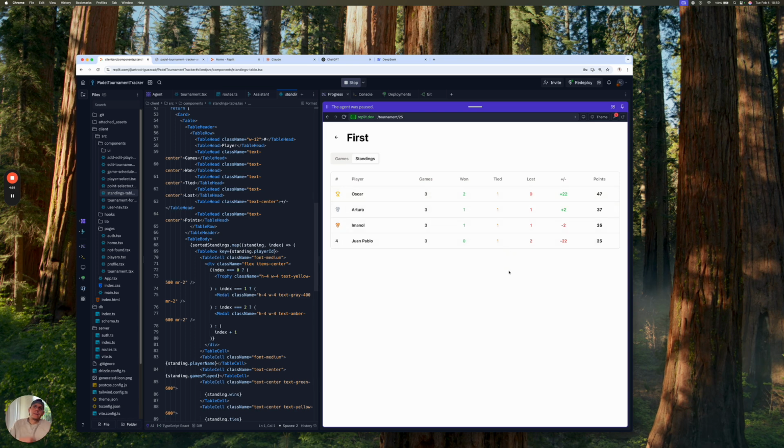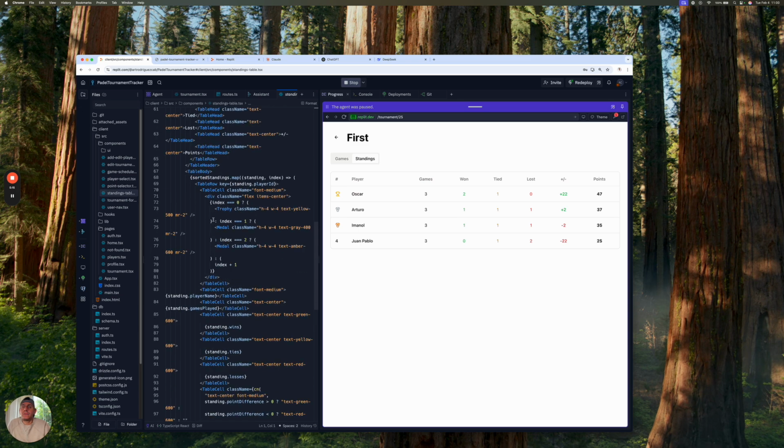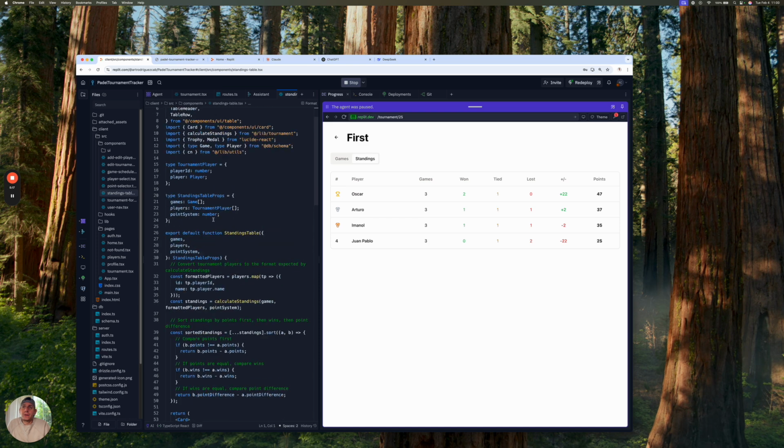So this is just something that we're going to be using and testing during our normal paddle tournaments that I have with my friends. But it took me literally about 3 hours to create, just by telling it what I wanted. And it wrote all the code by itself, which is pretty amazing, pretty powerful.